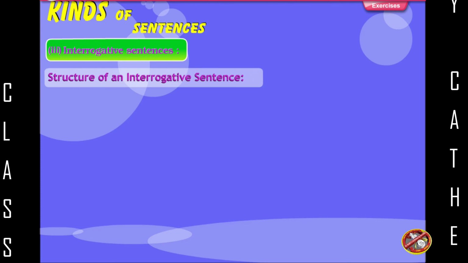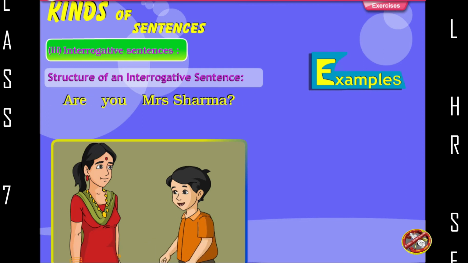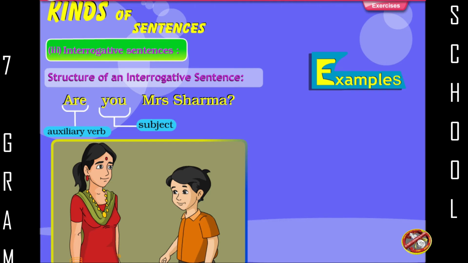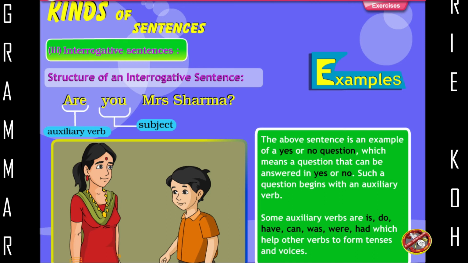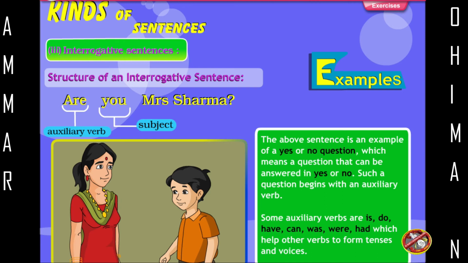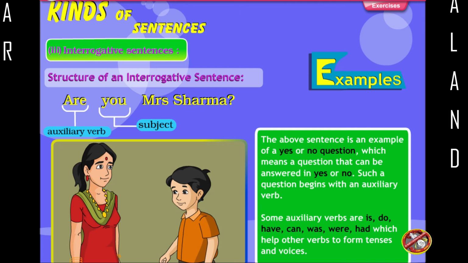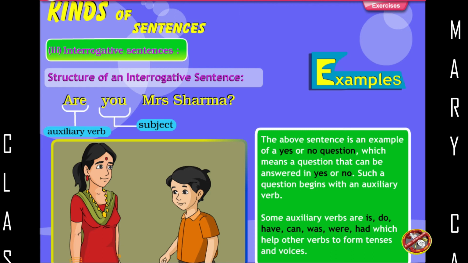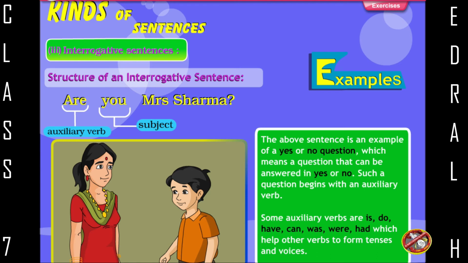Structure of an interrogative sentence. Example: Are, auxiliary verb; you, subject; Mrs. Sharma, question mark. The above sentence is an example of a yes or no question, which means a question that can be answered in yes or no. Such a question begins with an auxiliary verb. Some auxiliary verbs are is, do, have, can, was, were, had, which help other verbs to form tenses and voices.